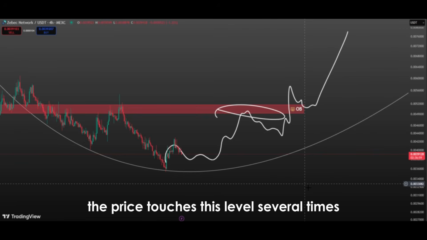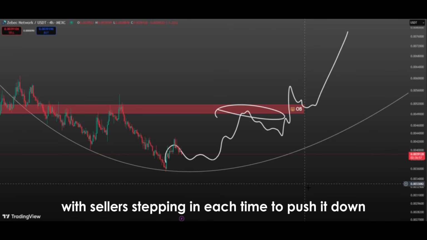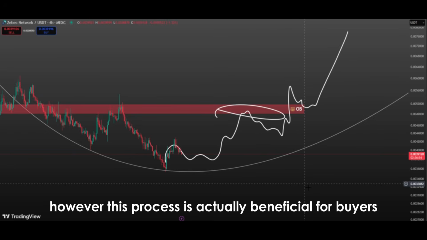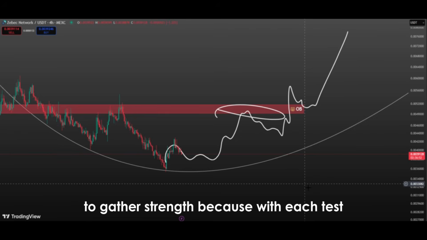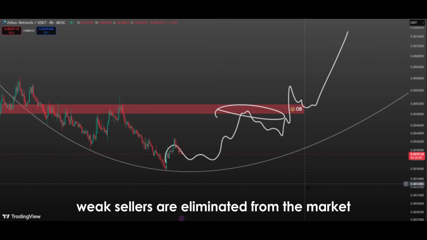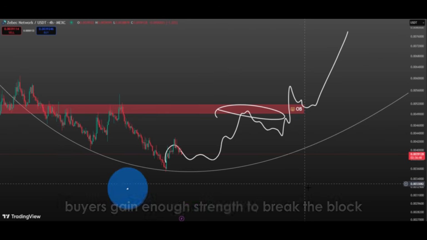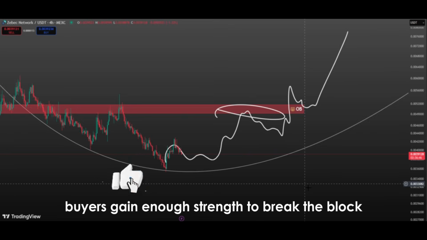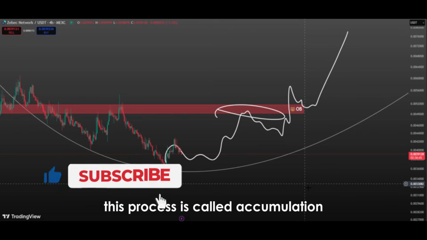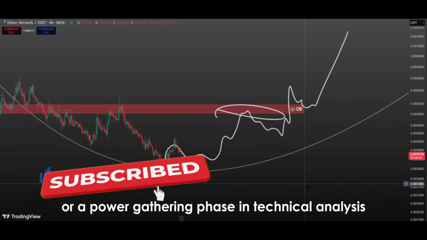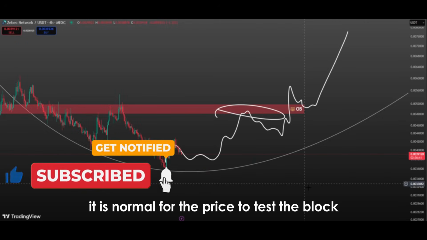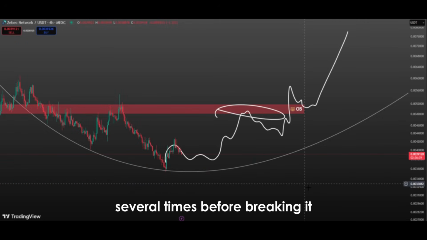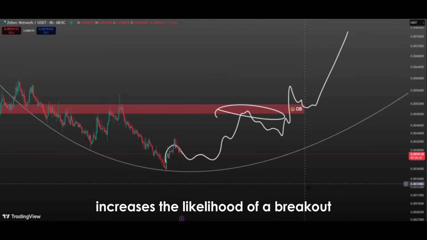Most of the time, the price touches this level several times, with sellers stepping in each time to push it down. However, this process is actually beneficial for buyers to gather strength, because with each test, weak sellers are eliminated from the market and eventually buyers gain enough strength to break the block. This process is called accumulation, or a power-gathering phase in technical analysis. In other words, it is normal for the price to test the block several times before breaking it, and this actually increases the likelihood of a breakout.